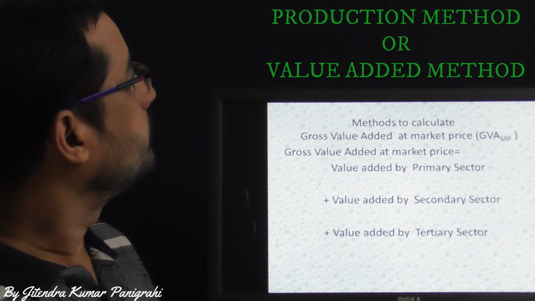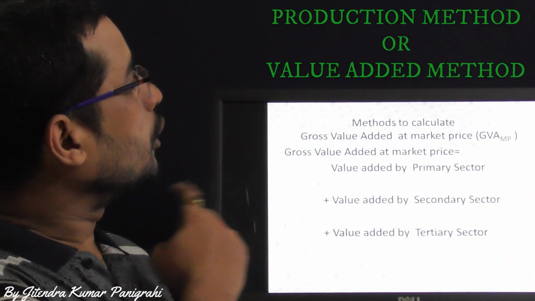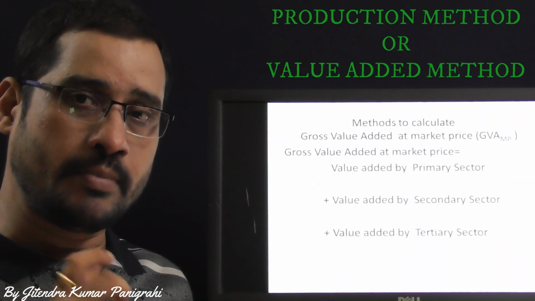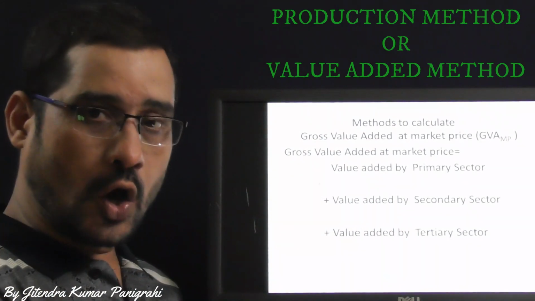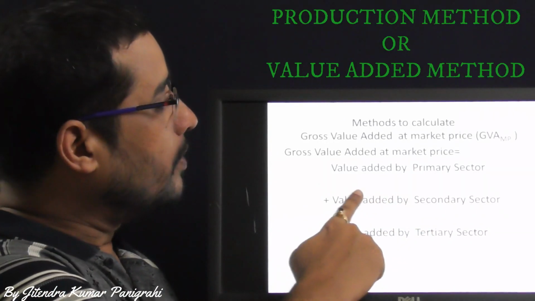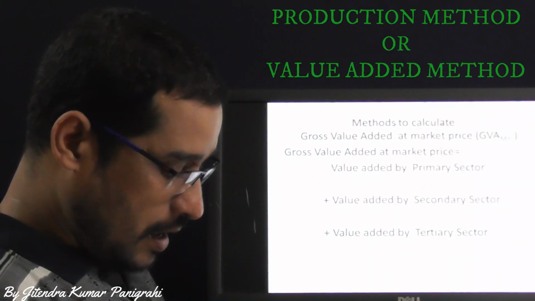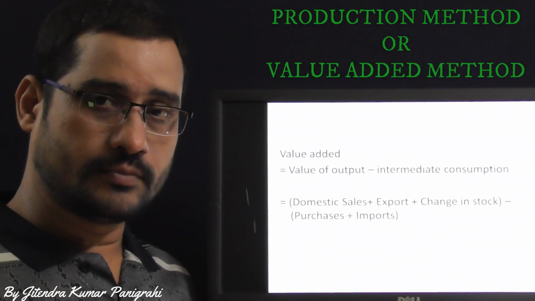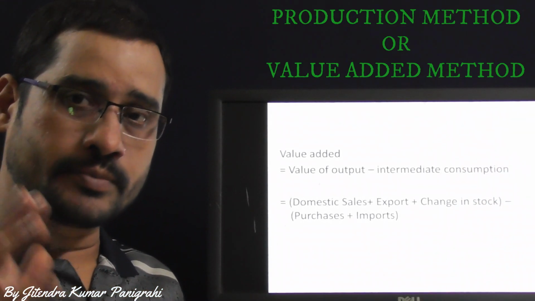Next, coming to the part, how can you measure? Method to calculate. Gross value added at market price we have to calculate by adding all the value addition made by three sectors: primary sector, secondary sector, tertiary sector. So GVA market price or GDP market price is equal to value addition by primary sector, plus value addition by secondary sector, plus value addition by tertiary sector. Now after this, how can you calculate the value added? As we already discussed, value addition made by primary, secondary and tertiary sectors forms GDP.